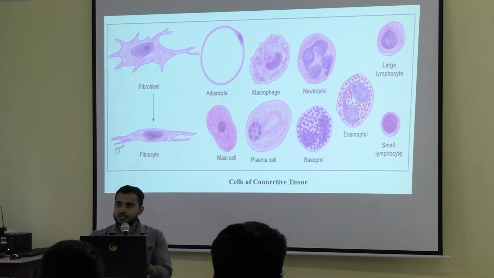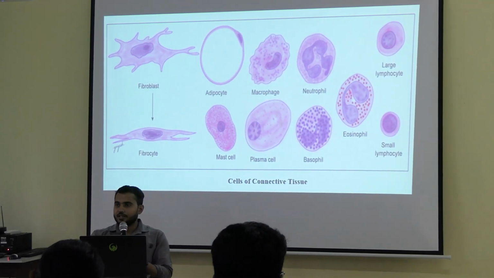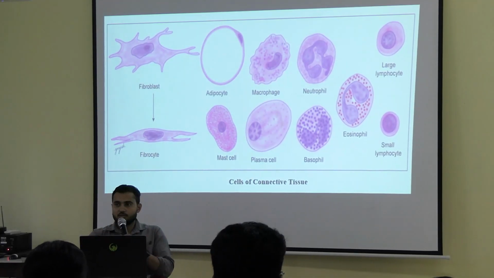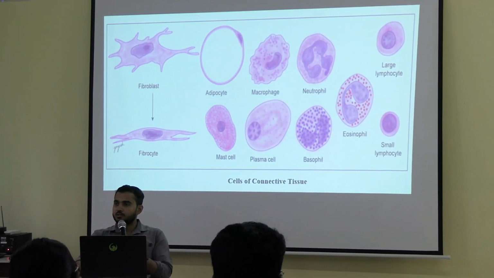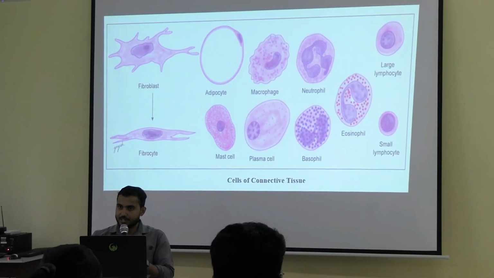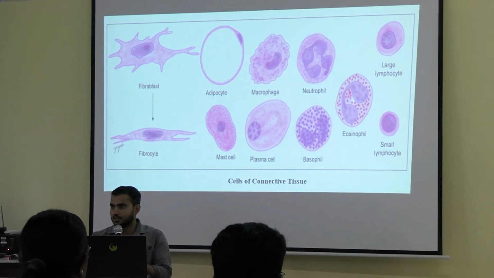Because a fat droplet is present, and if you see the center of the cell, it is empty. Look, a white appearance is visible. Can you see why it is empty? Because the fat droplet is present. When we are preparing the slide during tissue processing, the fat is washed away. So if it is washed away, you can't see anything. It will be empty.